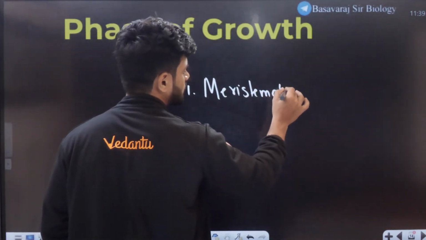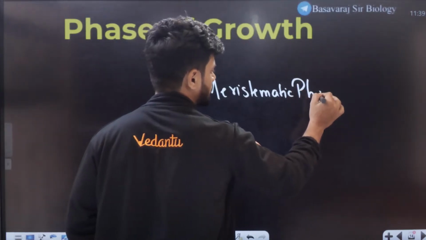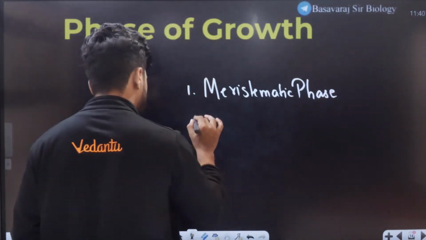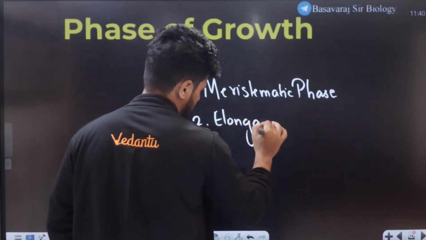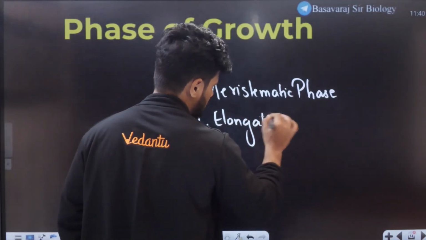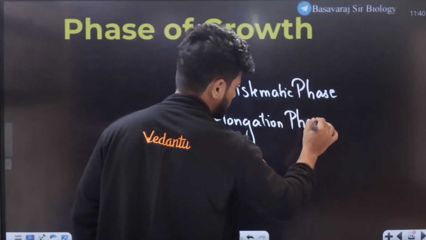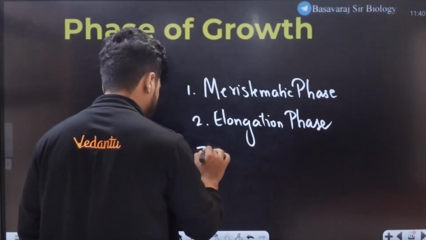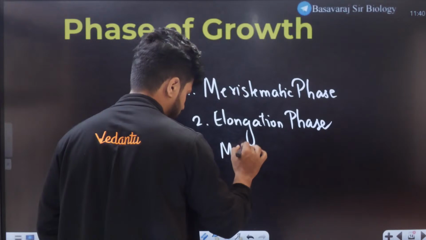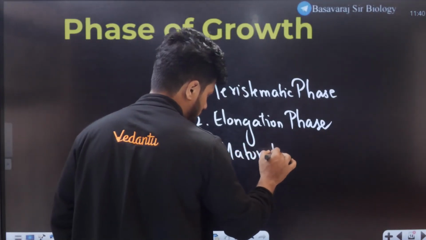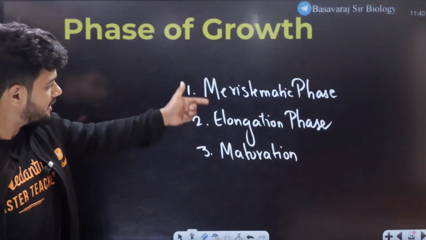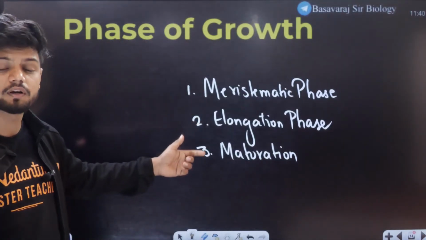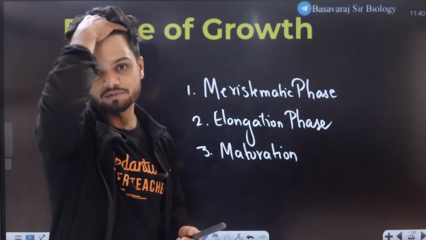The second one is called the elongation phase. The third one is called maturation. These three are the different phases of growth in the plant life cycle.